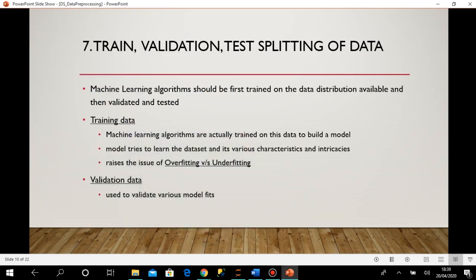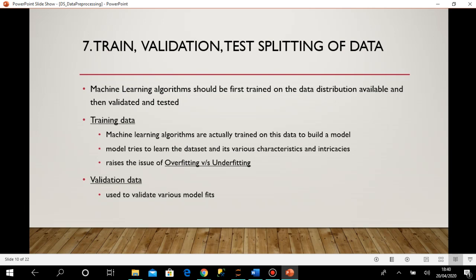Okay, so let us continue again on data pre-processing. We have covered so far many of the aspects of data pre-processing. In the current discussion we are going to discuss training, validation and testing splitting of data. We have got some data file and we have already done some pre-processing on the data.